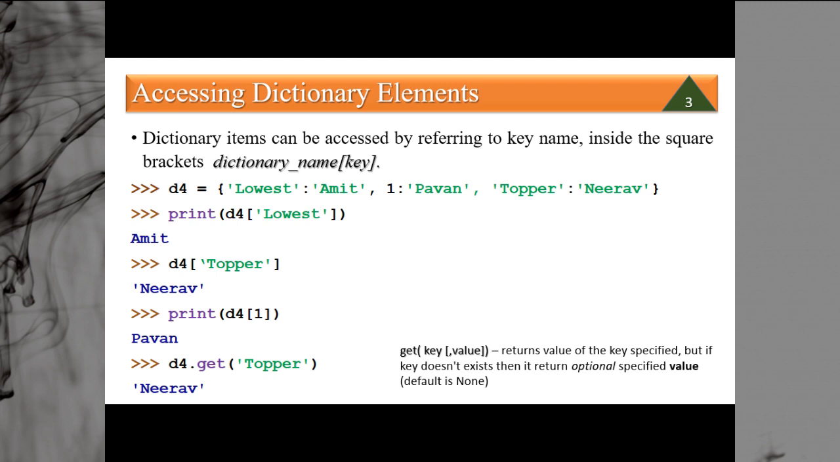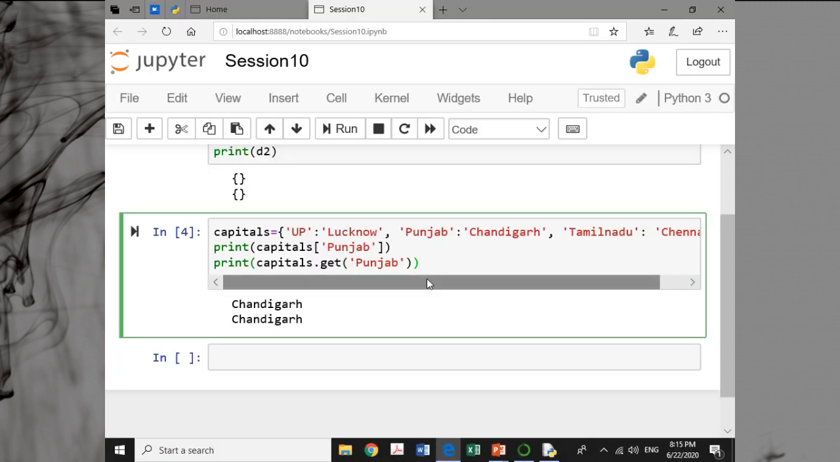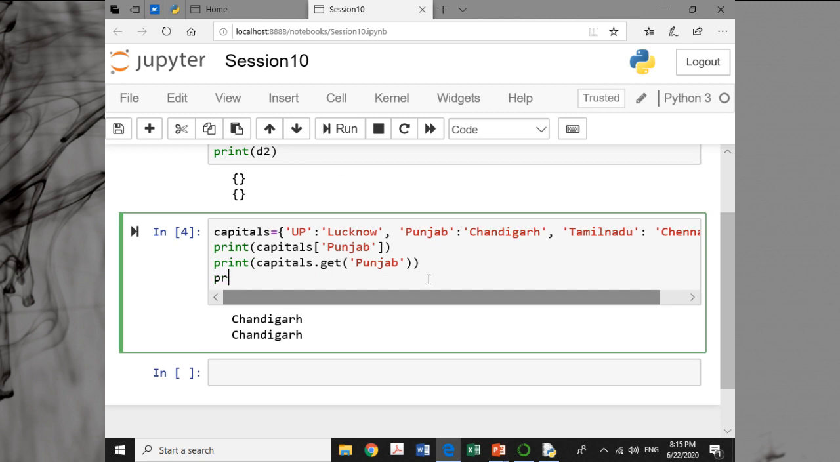But what happens if a key does not exist? Then it returns the optional value. What you can see here is, suppose I am writing like this, print capitals, and I want the capital of Andhra Pradesh.